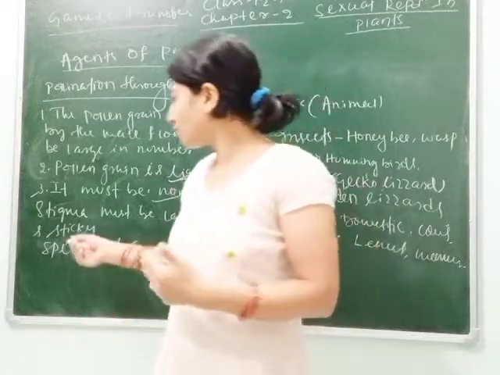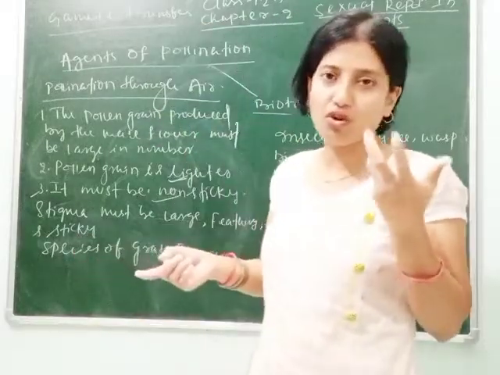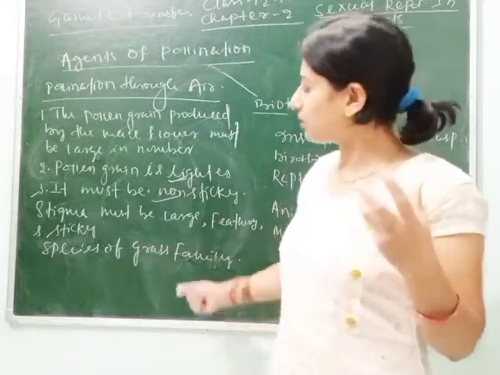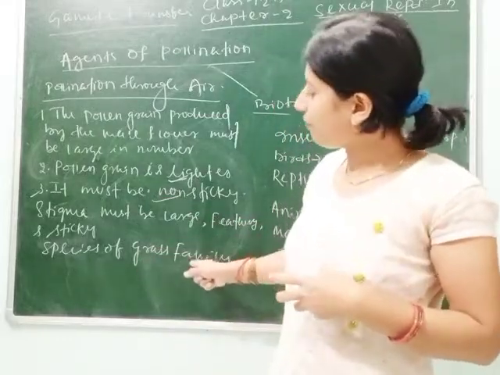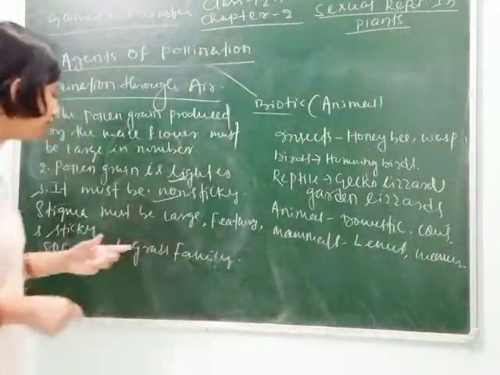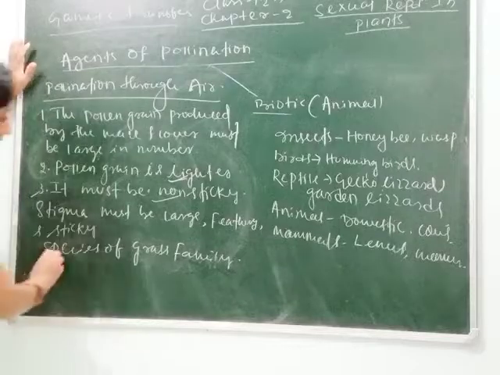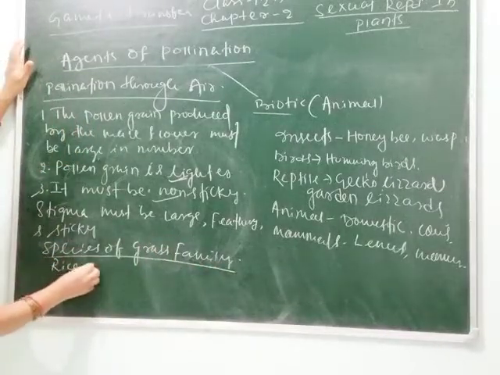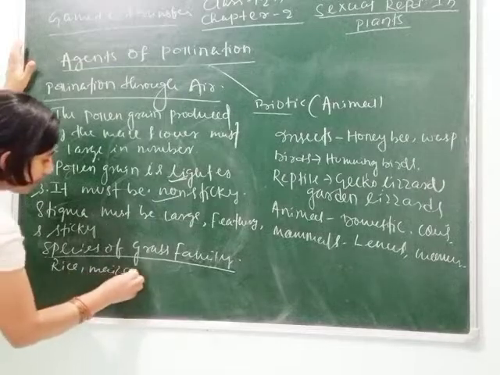Several monocots also show water pollination, but the species of grass family show air pollination or wind pollination. We can give examples: rice, maize, wheat, etc.